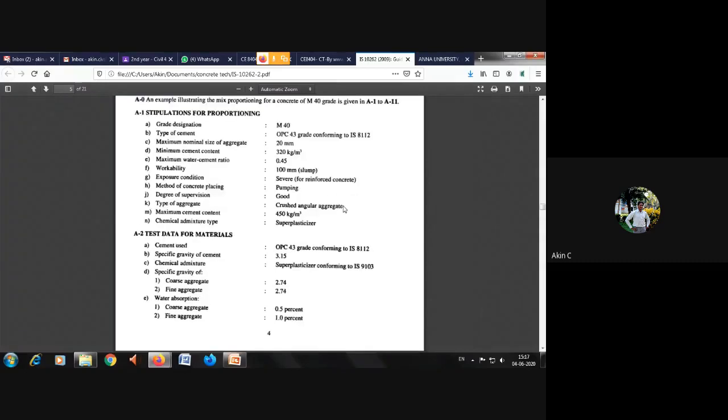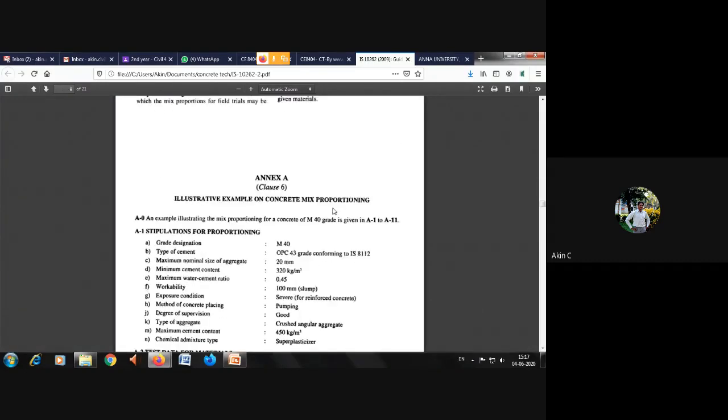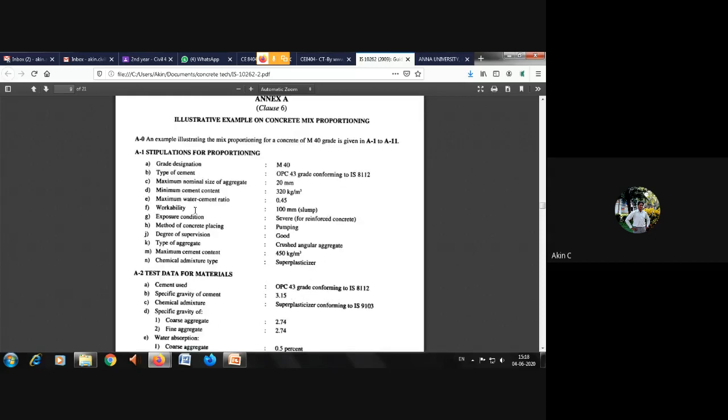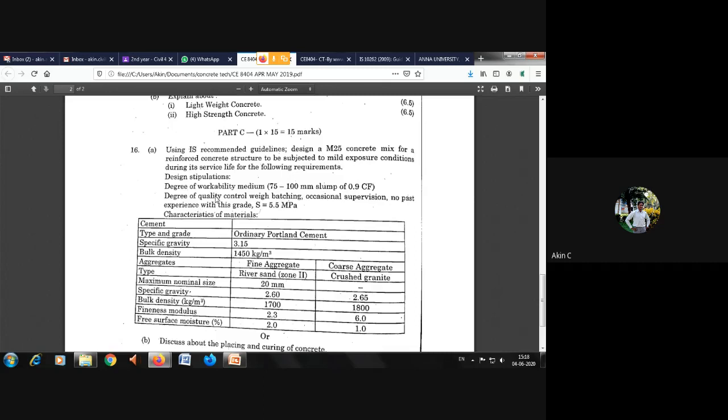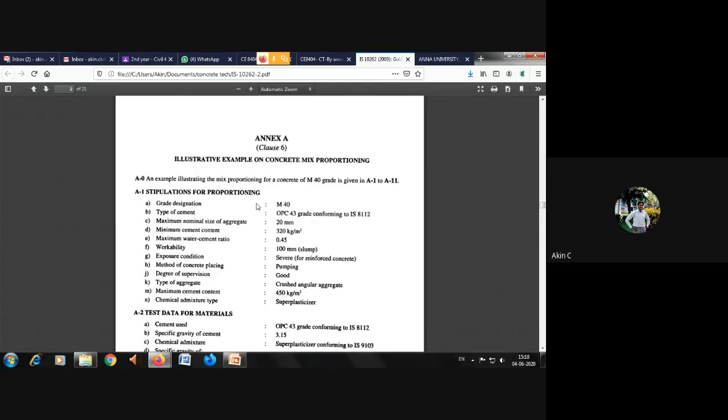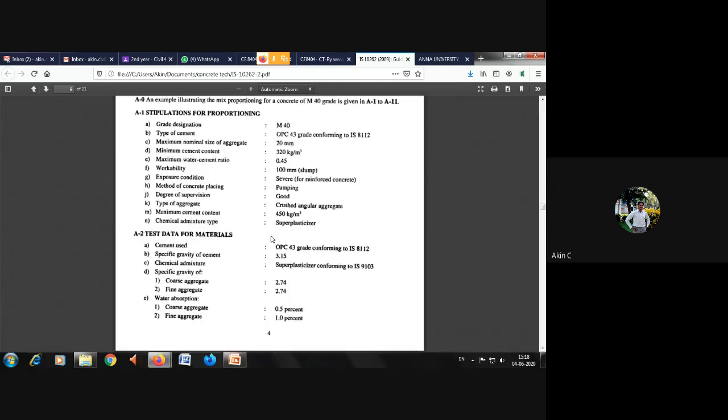You can see this is just a brush up. You can see the example on page 9 of 21, in Annexure A, the illustrative example on concrete mix proportioning. They have given whatever they have given in the question paper part C question. There are two or three methods available for your mix design, but we have two problems in Annexure A and Annexure B, having different data requirements. So they have given the solution for the question.